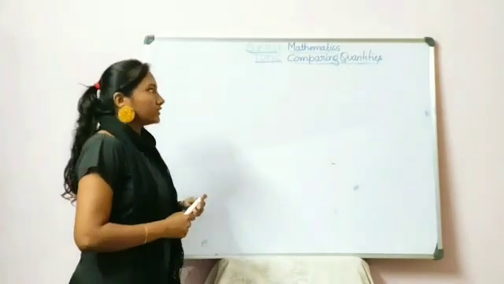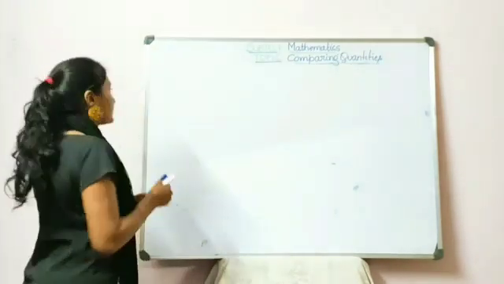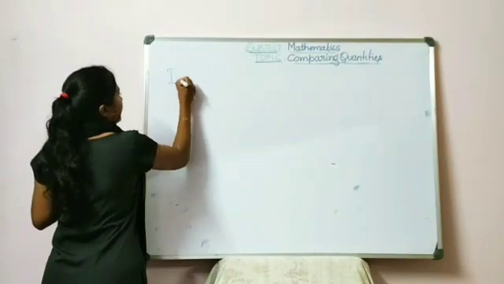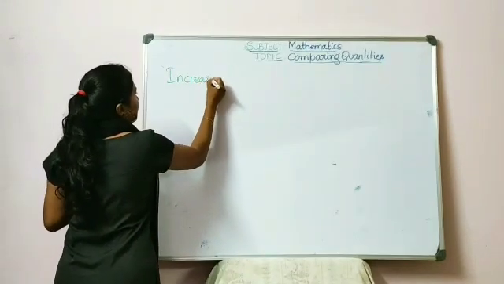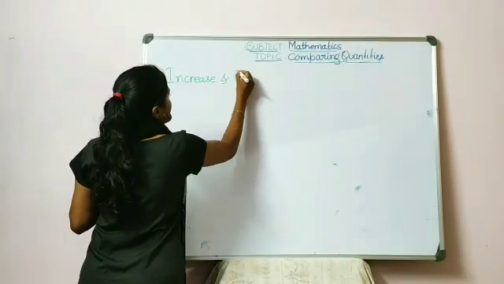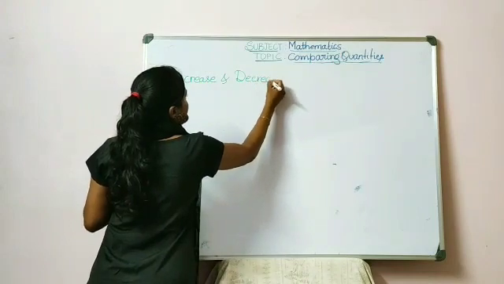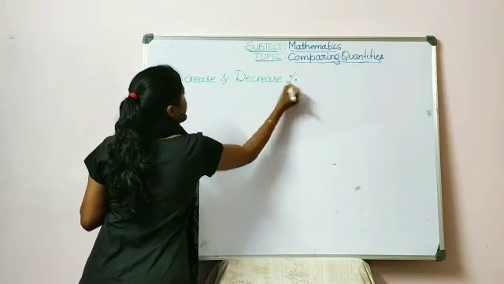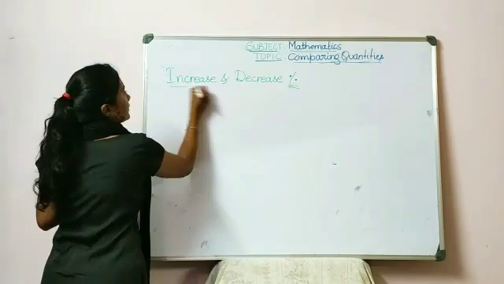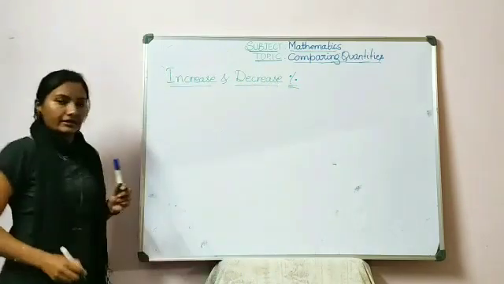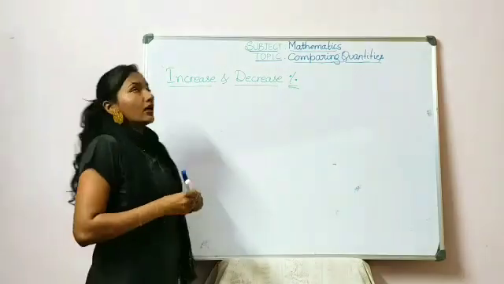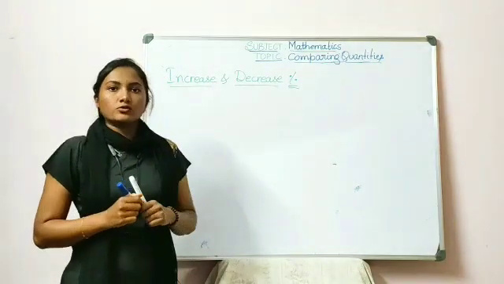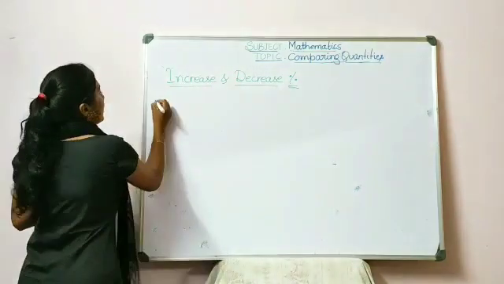Now we move to the next concept, that is increase and decrease percent. So how to find out the percentage for the number of increase and number of decrease? Suppose take an example. So there was a chocolate.